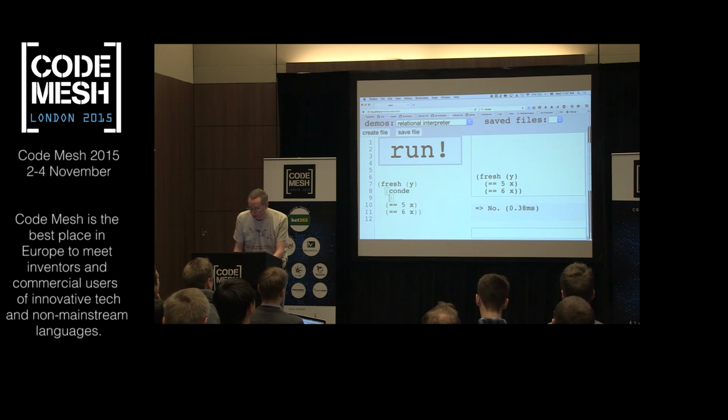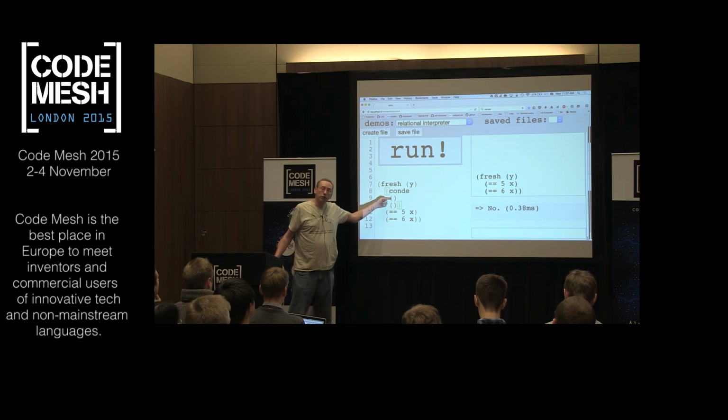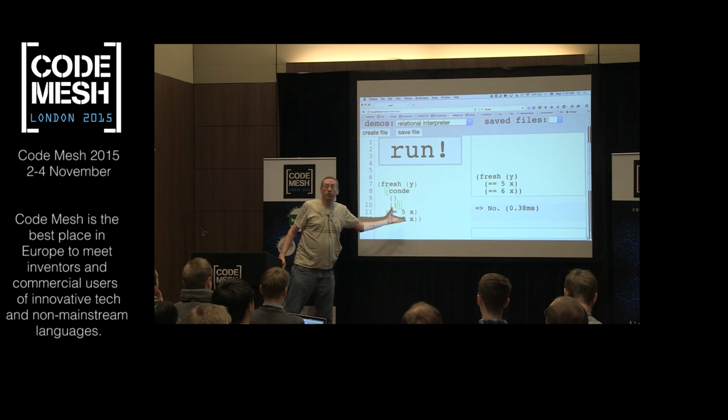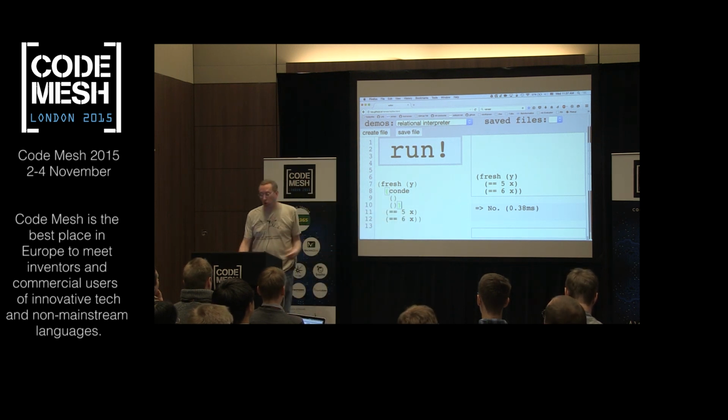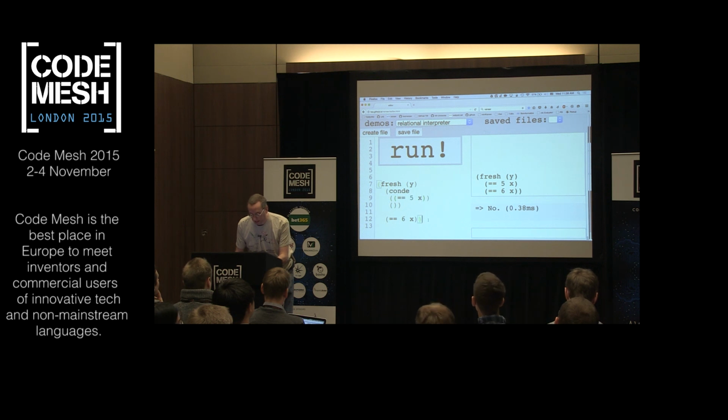Cond. E stands for every answer. And the syntax for a cond is that each cond clause has a set of parentheses, and then it takes one or more of these sub-expressions, these other miniKanren expressions, which are called goals. Okay, so equal 5 x is a goal. I'll plop that in there. And equal 6 x is a goal. I'll plop that in the second case.